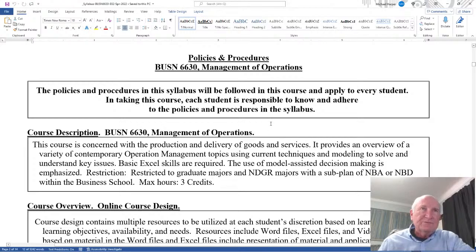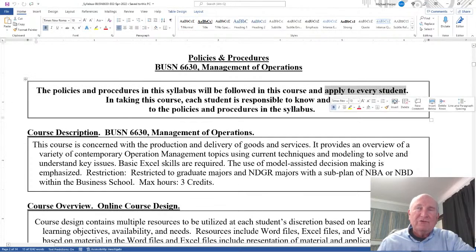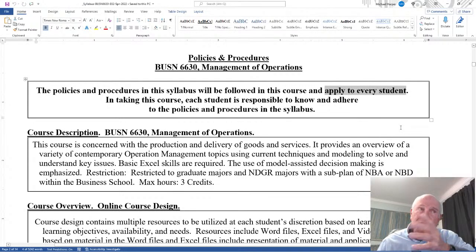Policies and procedures. I'm not going to go through and read all of these, but I'll say what each of these sections are about. First of all, the policies and procedures in this syllabus will be followed in this course and apply to every student. I mentioned this up front, I'll mention it also at the end. Every student is applied equally. In taking this course, each student is responsible to know and adhere to the policies and procedures in the syllabus.